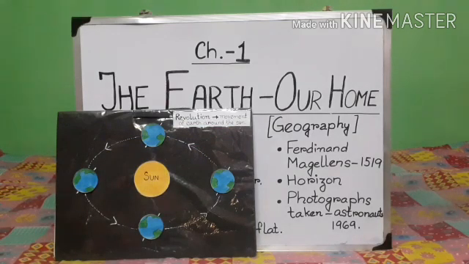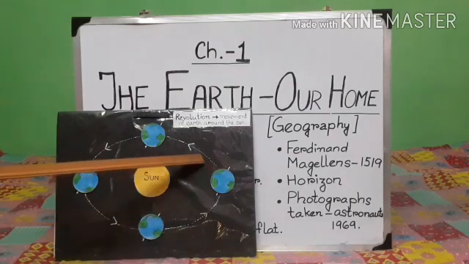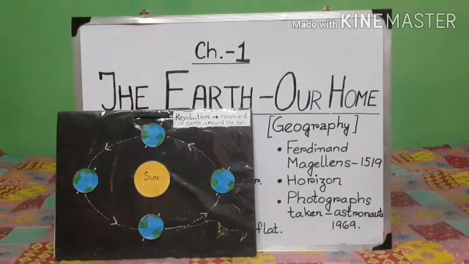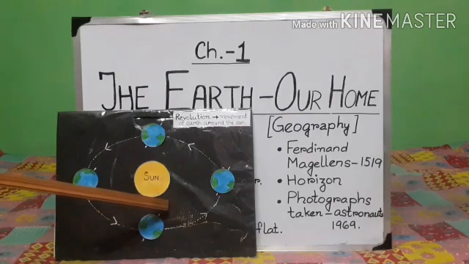The earth moves around the sun. The path it takes is called the orbit. See, this path which the earth takes to revolve around the sun is known as orbit. What is orbit? Orbit is the path of a celestial object or planet or moon. Like our earth follows its own path, its own orbit around the sun.